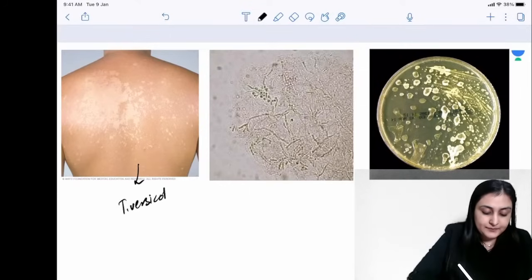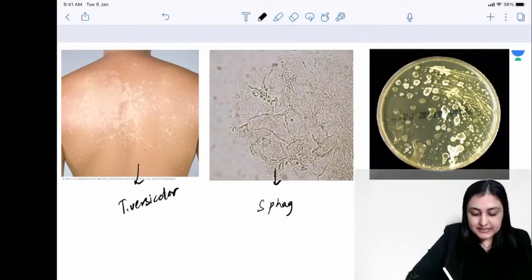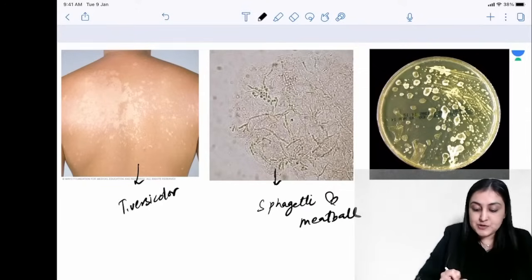So this is T. versicolor on the KOH mount. On a KOH mount, we are going to be seeing a spaghetti and meatball appearance. Yeah, that is what we will see.